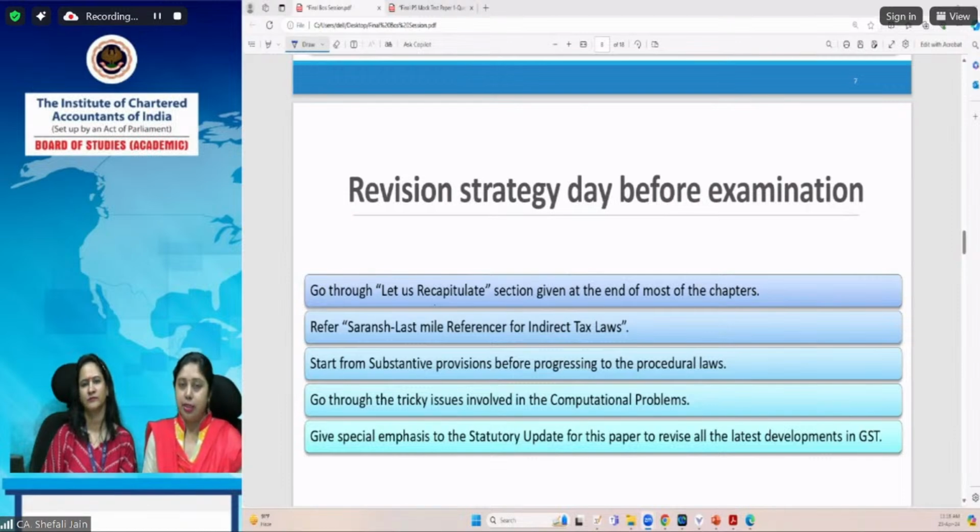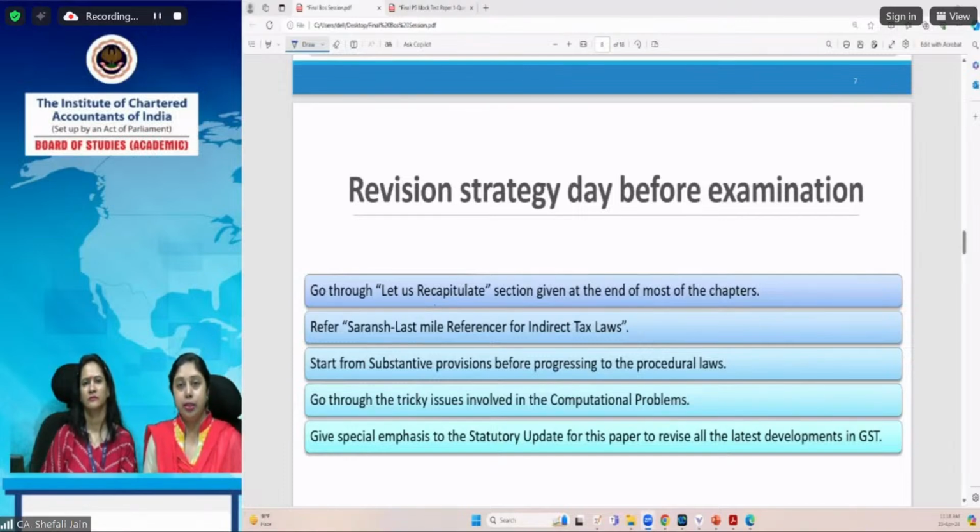Regarding past year questions, because this is the first attempt, though the syllabus of indirect tax laws is majorly the same, while attempting the previous year questions you have to keep in mind the amendments which have taken place after that examination. Like I already told you, from April 2023 till 31st October 2023, a lot of amendments took place. Within this 6 months period itself, there is almost a 70 to 80 page statutory update on the website.